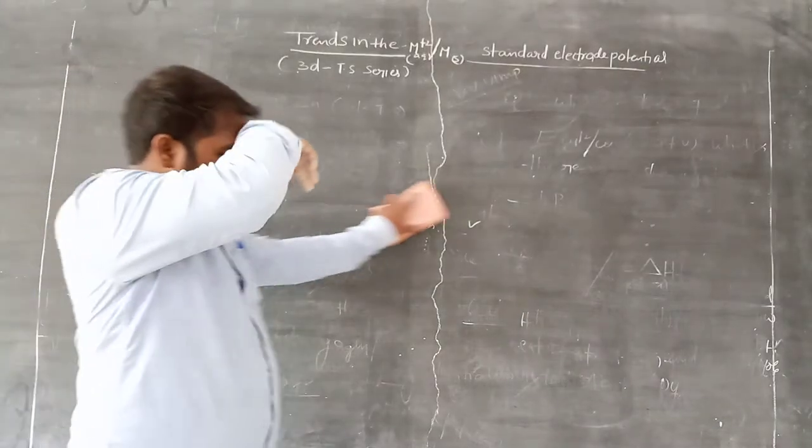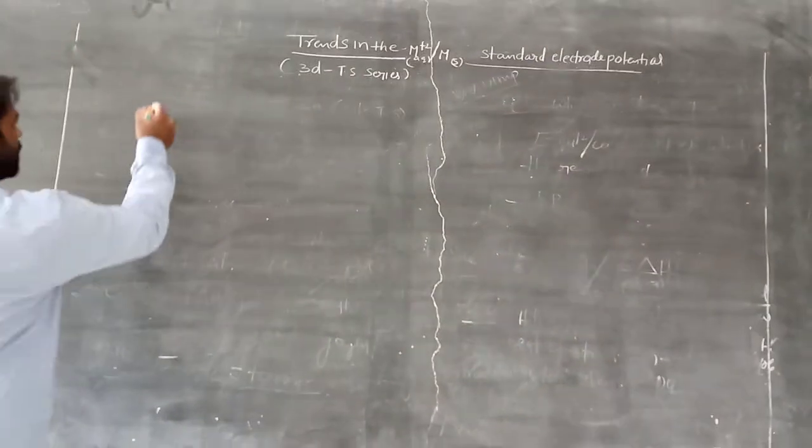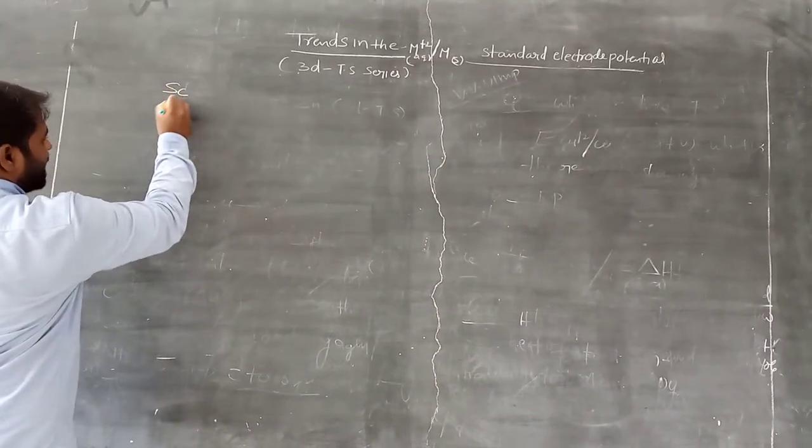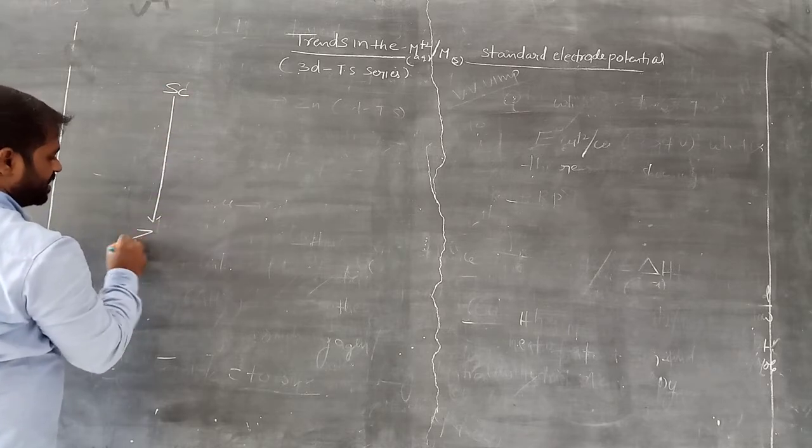And the next one is from scandium to zinc.